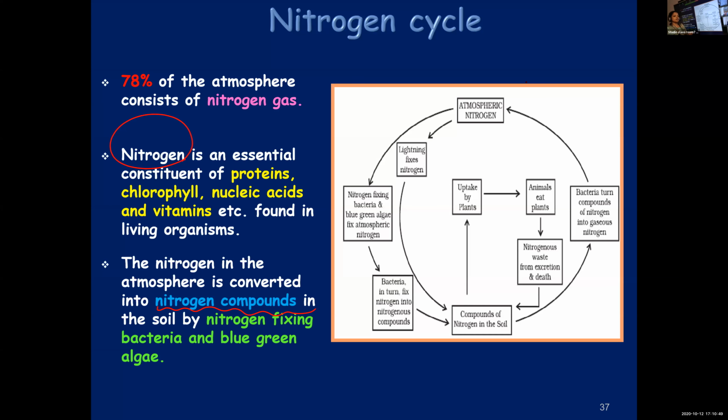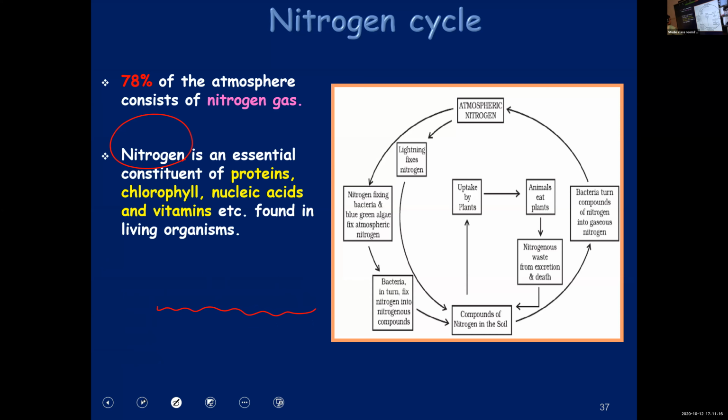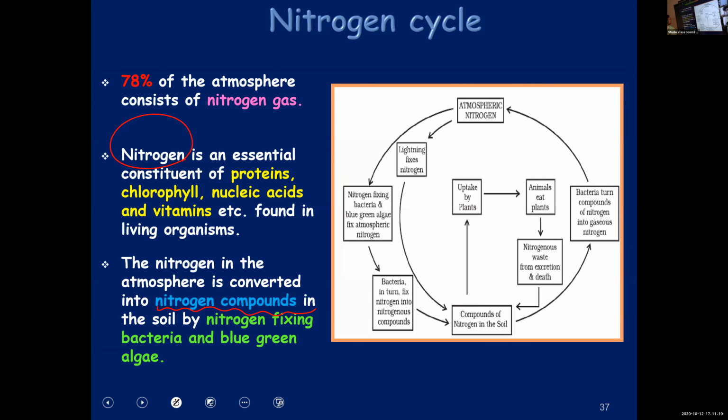So nitrogen, even though 78% is there in the atmosphere, cannot be used by plants and animals. It has to be converted to nitrogen compounds and added to the soil. Only then plants and animals can use it. So who will do that? This conversion of nitrogen into nitrogen compounds is carried out by nitrogen fixing bacteria and blue-green algae.